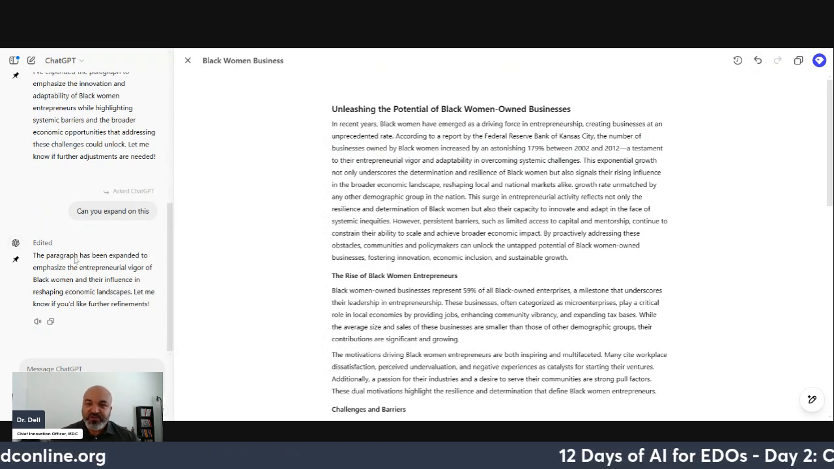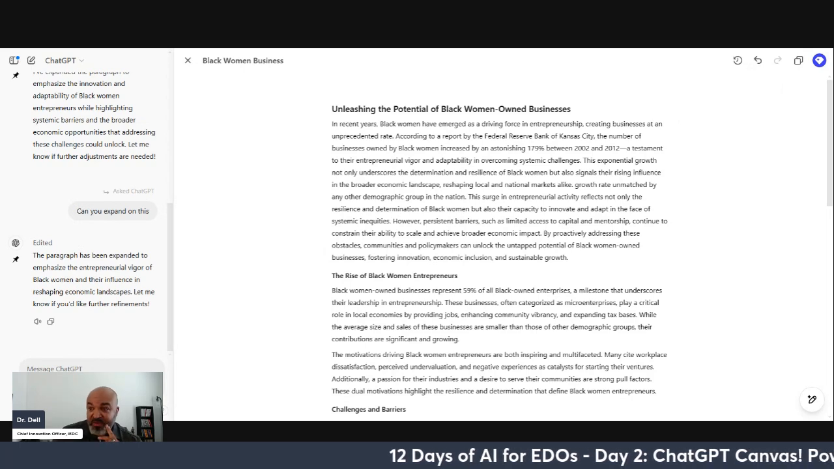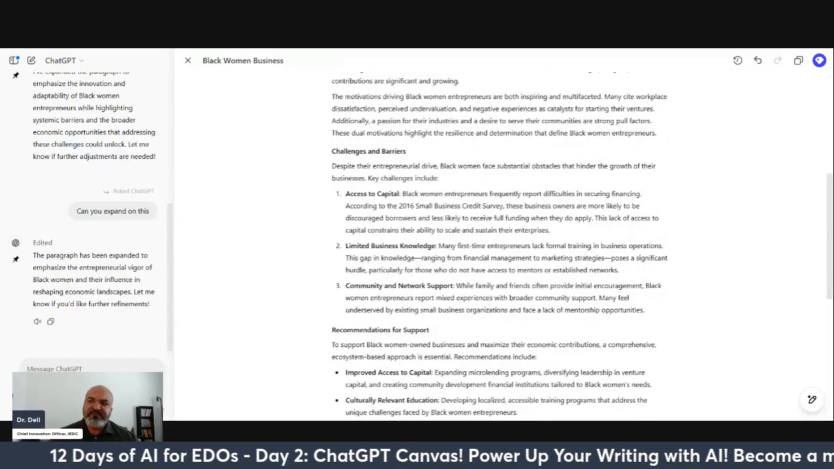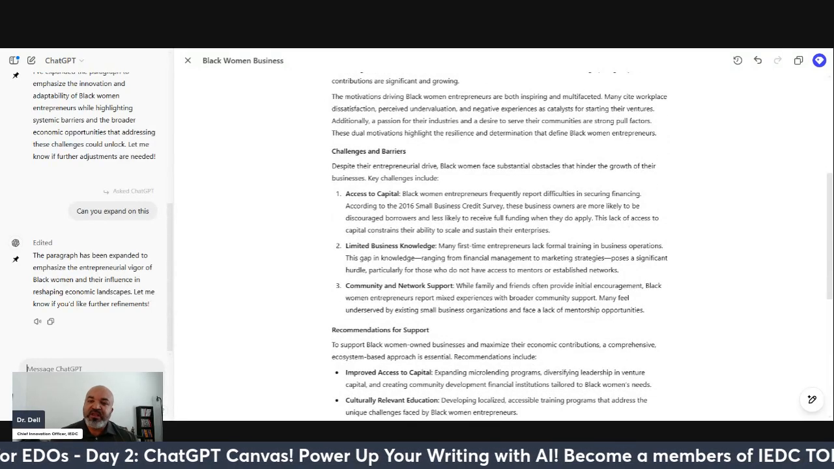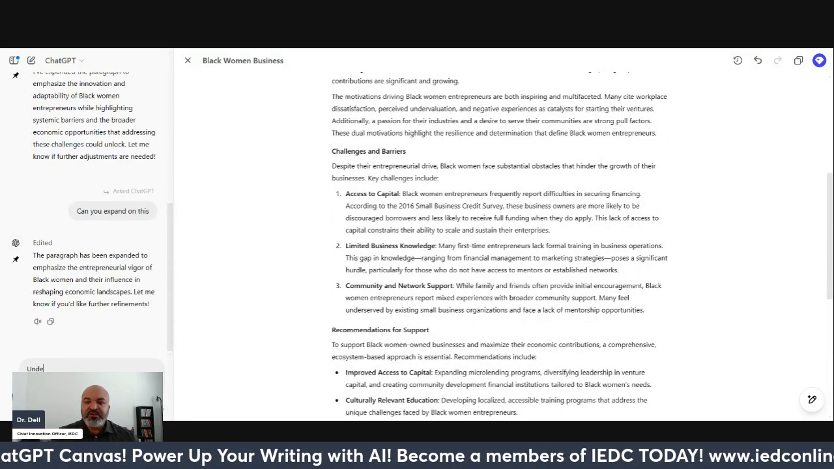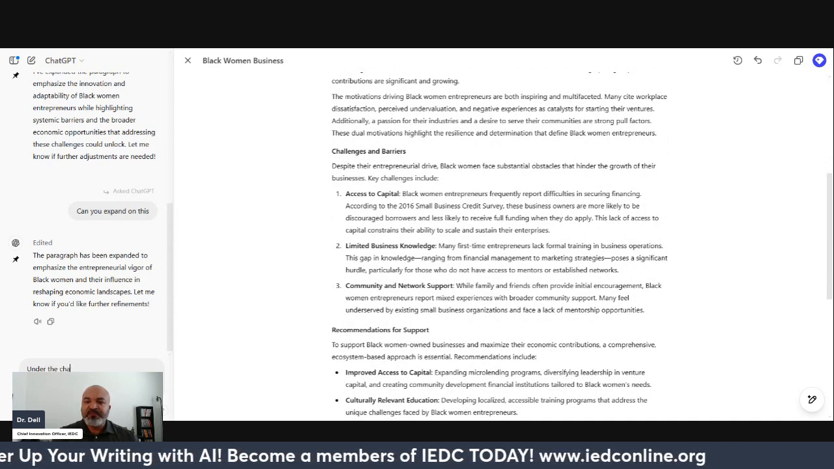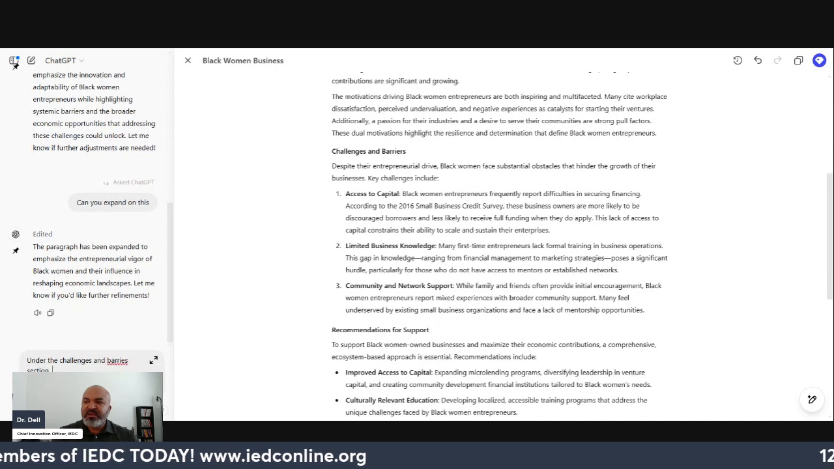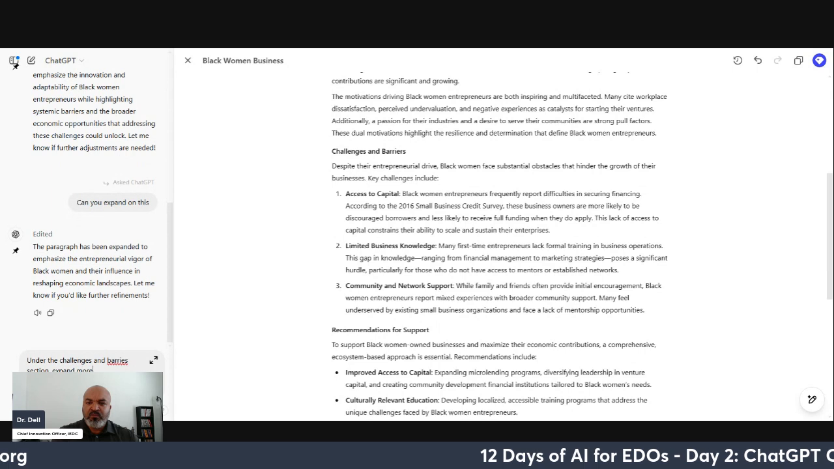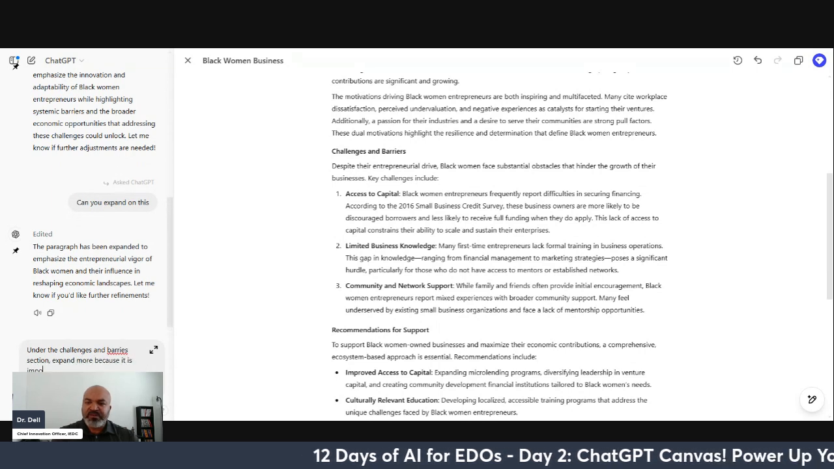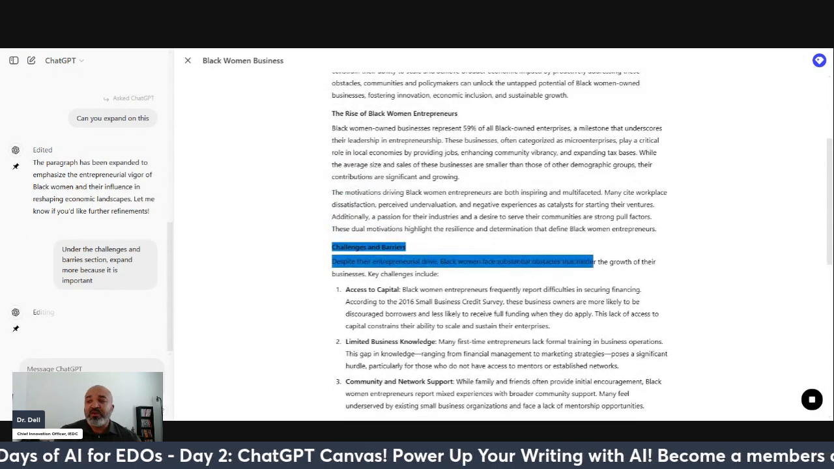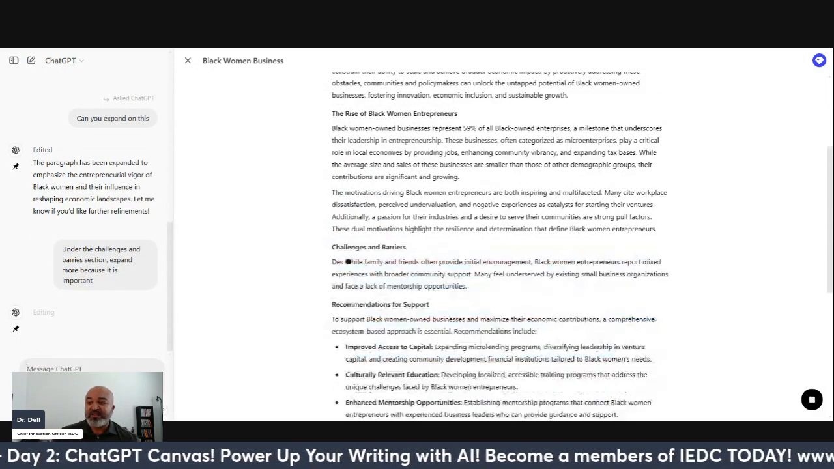Now over here is your actual chat function that you can speak to it. And let's say that there's a piece that I really felt we needed to expand upon more, and I didn't want to go in here. So let's say under the challenges and barriers section, expand on that more because it is important. And so now you can go either in text or you can go over to the traditional chat function and ask it to expand.